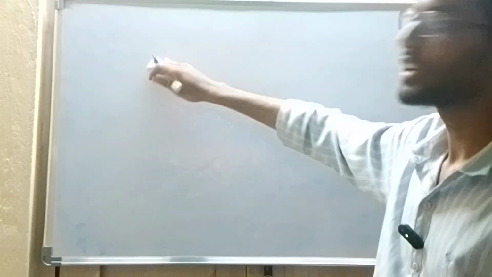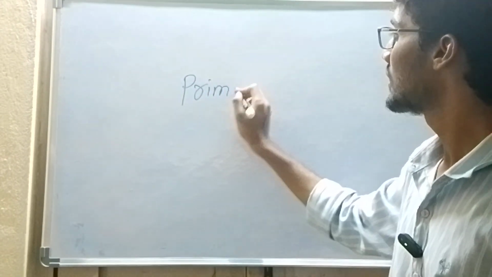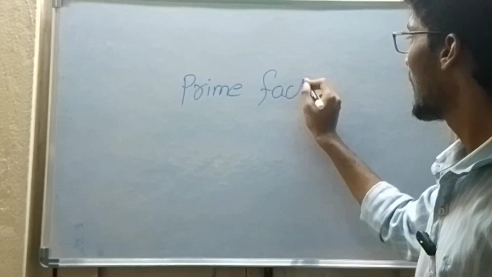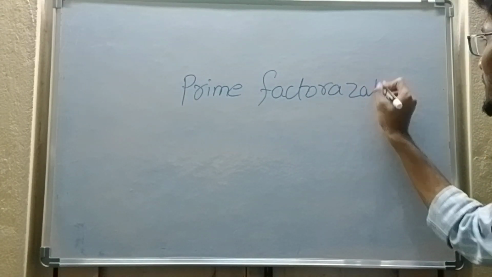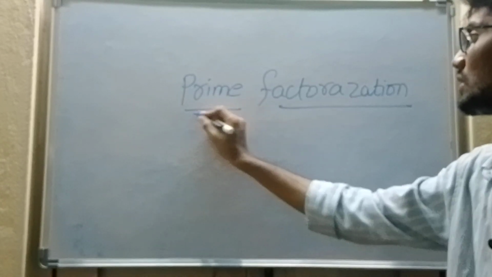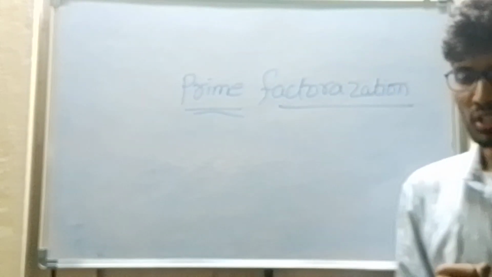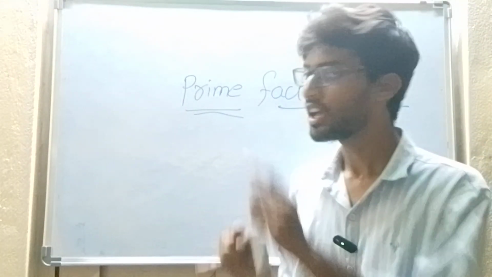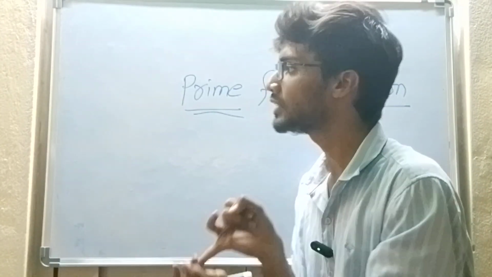So our next topic is prime factorization. What is our next topic? Prime factorization. So the topics that we learned today are how to find LCM and HCF.